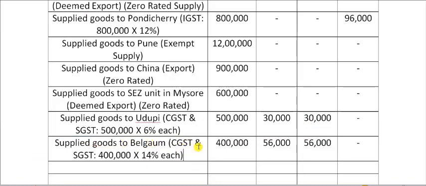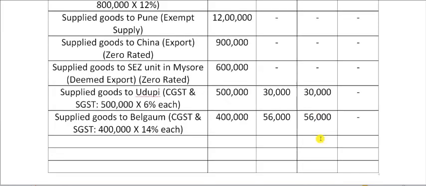Next is supplied goods to Belgaum, once again within the same state. So 4 lakh into 28%, which was the rate of GST. We have divided it equally among the two types of GST, 14% each. So 56,000 in the CGST column, 56,000 in the SGST column.